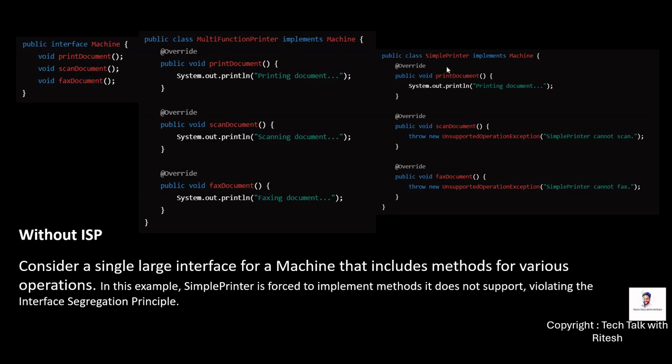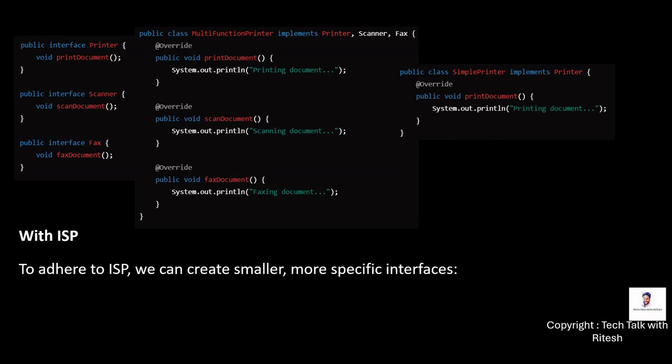Whereas this class, SimplePrinter, just prints the document. Other methods, for example scanning, are not provided by this one. Fax document is not provided by this one because it's a simple printer. So what is wrong here? This interface has so many methods that they are forced to be implemented by the subclass implementing this interface. That's why it's violating the ISP rule.